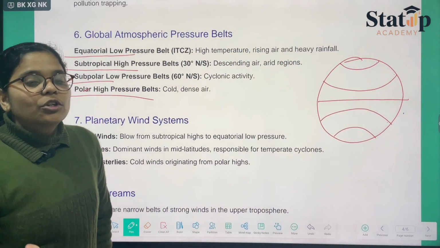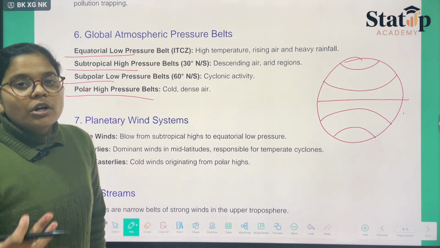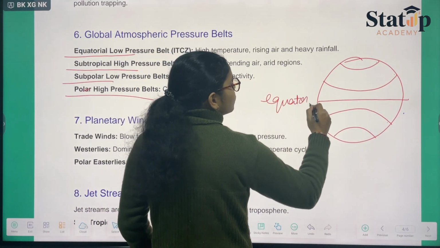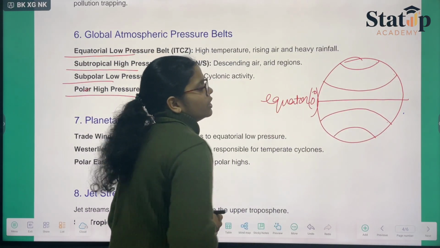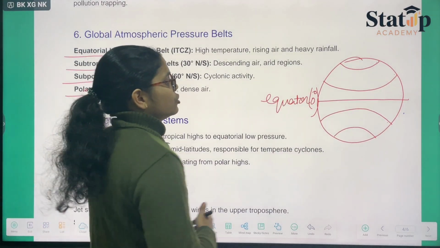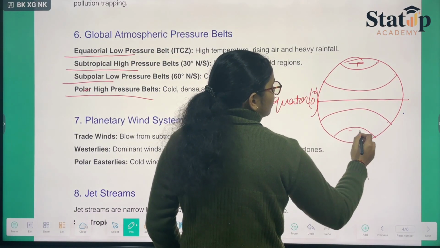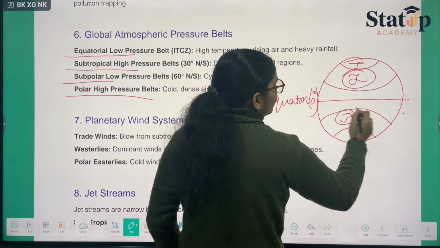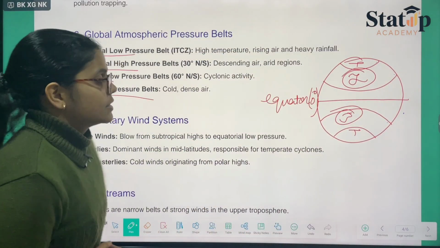Tropic of Cancer and Tropic of Capricorn are mentioned according to the equator, which is at 0 degrees.